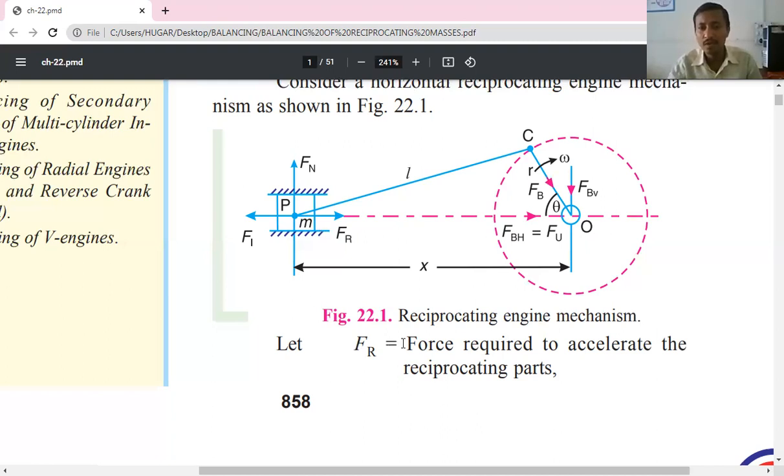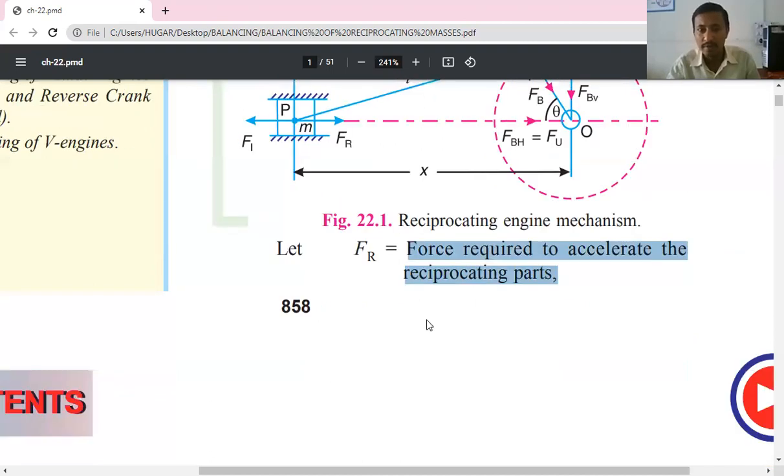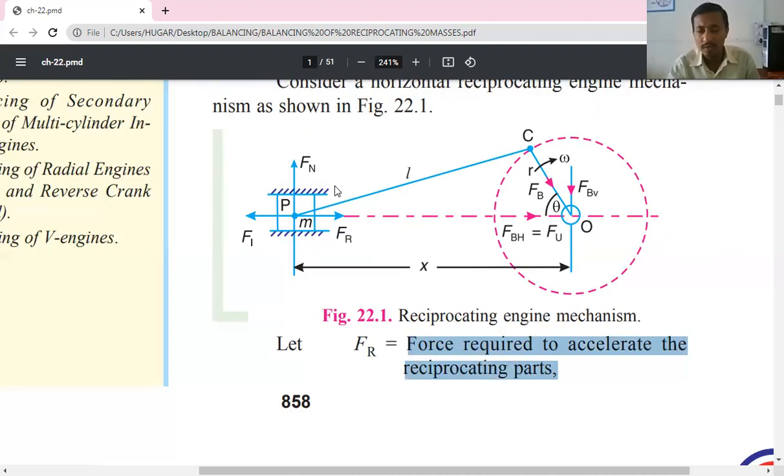So here Fr means it is the force required to accelerate the reciprocating parts. If we want to move it, we have to apply force, so to accelerate those particular parts, that is Fr. Fi means it is inertia force. Fn means it is normal force. Fp means it is the force that acts on the bearing. L means it is length of connecting rod. R means it is crank radius. Okay, so FBH means horizontal component of FB. FBV means it is vertical component of FB.